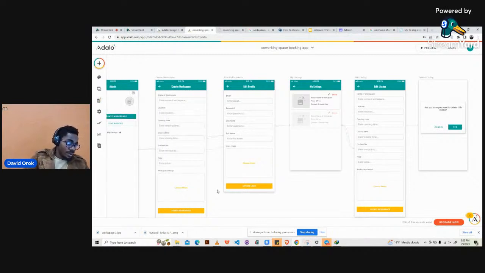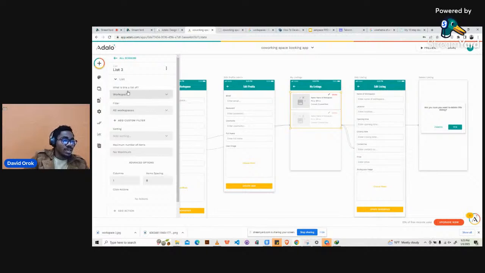So the next thing we're going to do right now is we're going to come to this particular listing, my listing. We'll click on it, and then initially it was the list of workspaces, and then we are filtering all the workspaces, but we're now going to do something extra, which is called add custom filter. So we want to be able to filter the workspaces by email of the person that owns the workspace.